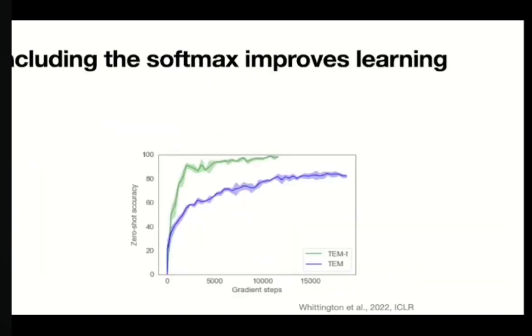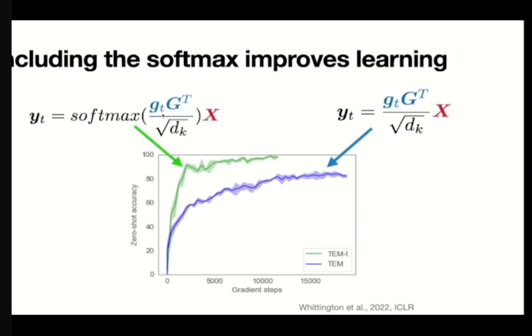The first thing to note is that including this softmax term massively improves learning. Okay, so here's the situation we had before, and it slowly learns, and it will continue getting better and better, but it just takes a long time. But the situation where we have this softmax, it just learns super, super fast. And that makes sense, again, because as soon as you turn things into a probability distribution, it becomes an awful lot easier to attend to things in the past. Whereas in this case, we'd have to also learn some nice normalizations and make things all orthogonal. But the softmax alleviates that problem.